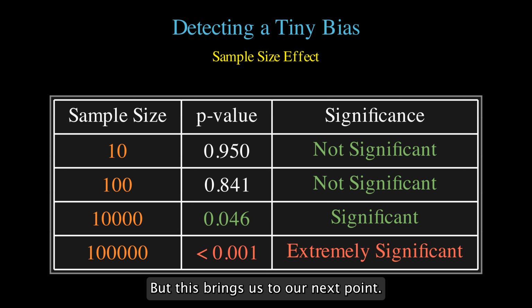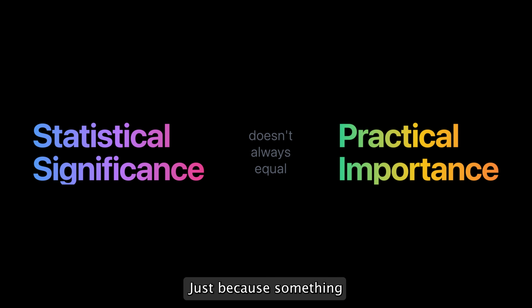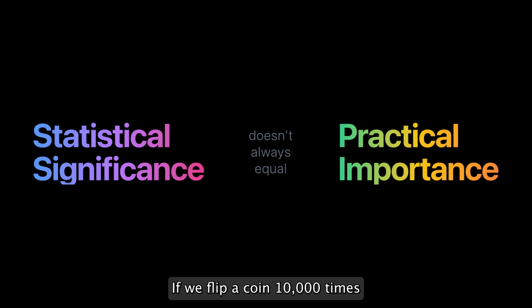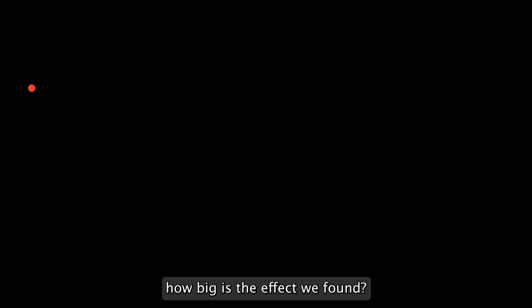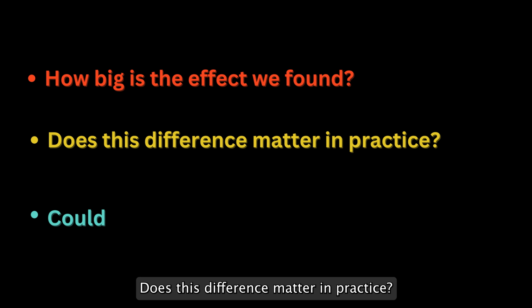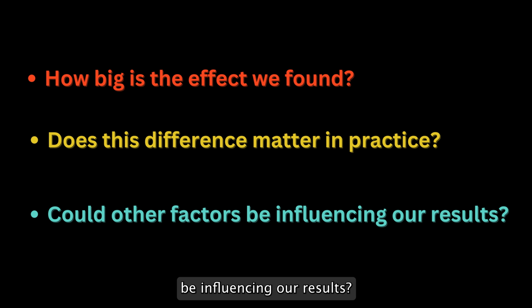But this brings us to our next point. Just because something is statistically significant does not mean it's practically important. If we flip a coin 10,000 times and find it gives 51% heads instead of 50%, that might be statistically significant. But would you really care about such a small bias? When you are looking at p-values, always ask yourself, how big is the effect we found? Does this difference matter in practice? Could other factors be influencing our results?